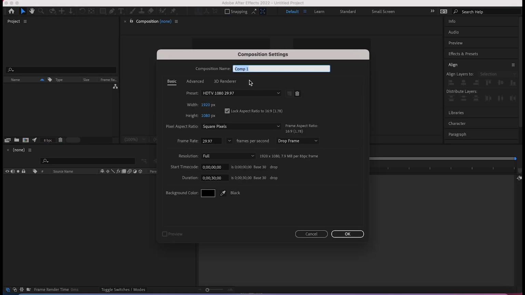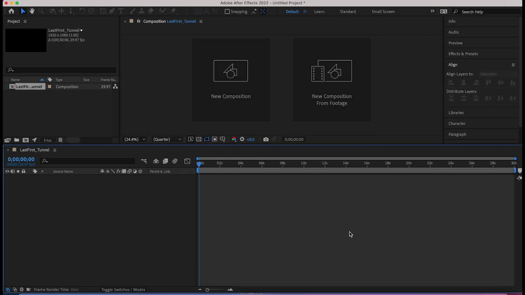You can name this whatever you want, but do your last name, then your first name, an underscore, and you can write tunnel on it, however you're wanting to add that in. It should be 1920 by 1080. Go ahead and click OK.